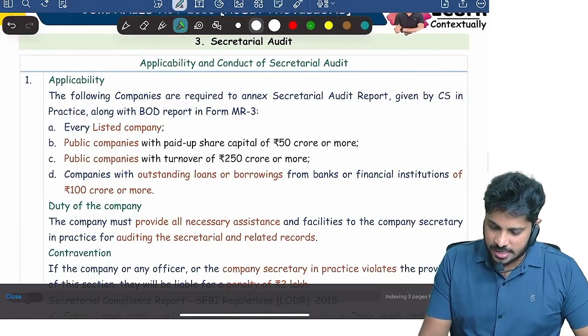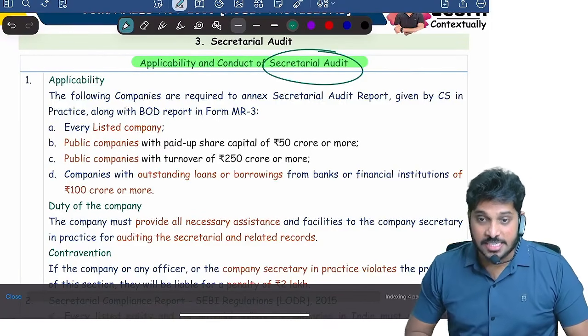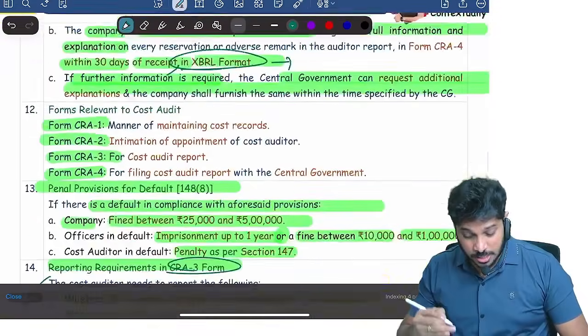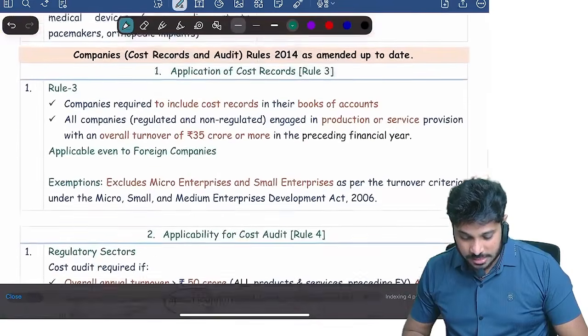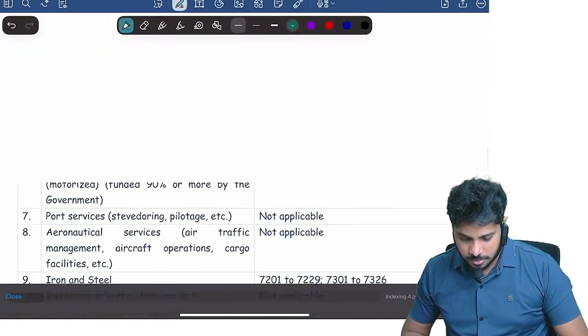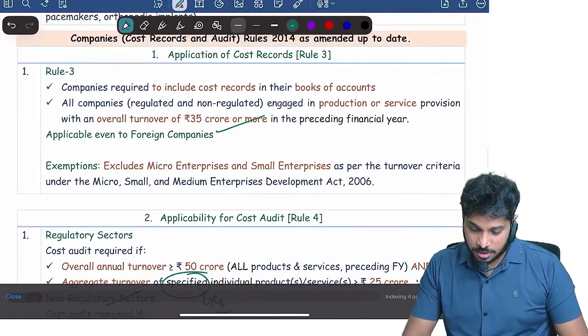Now, secretarial audit. So, to which company is secretarial audit applicable? First of all, what is secretarial audit? By the way, before that, let us discuss cost audit objectives once. Here it is, you can see. Cost records applicability, 35 crore or more.